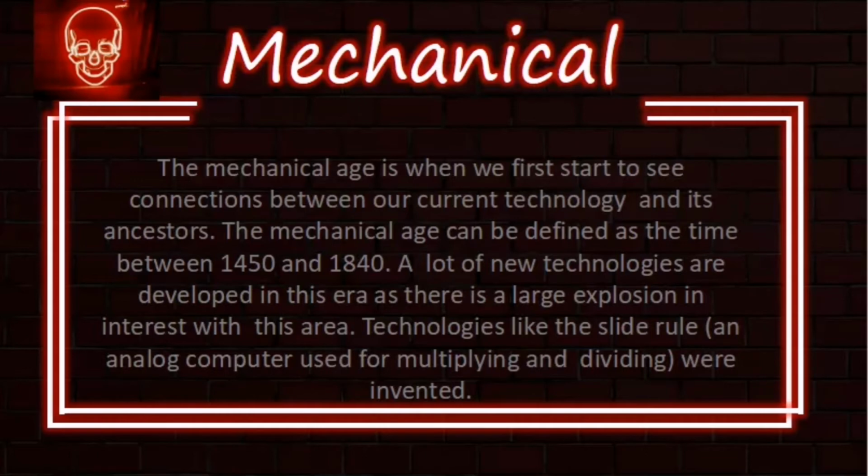The mechanical age is when we first start to see connections between our current technology and its ancestors. The mechanical age can be defined as the time between 1450 and 1840. A lot of new technologies were developed in this era, as there was a large explosion of interest in this area. Technologies like the slide rule, an analog computer used for multiplying and dividing, were invented.